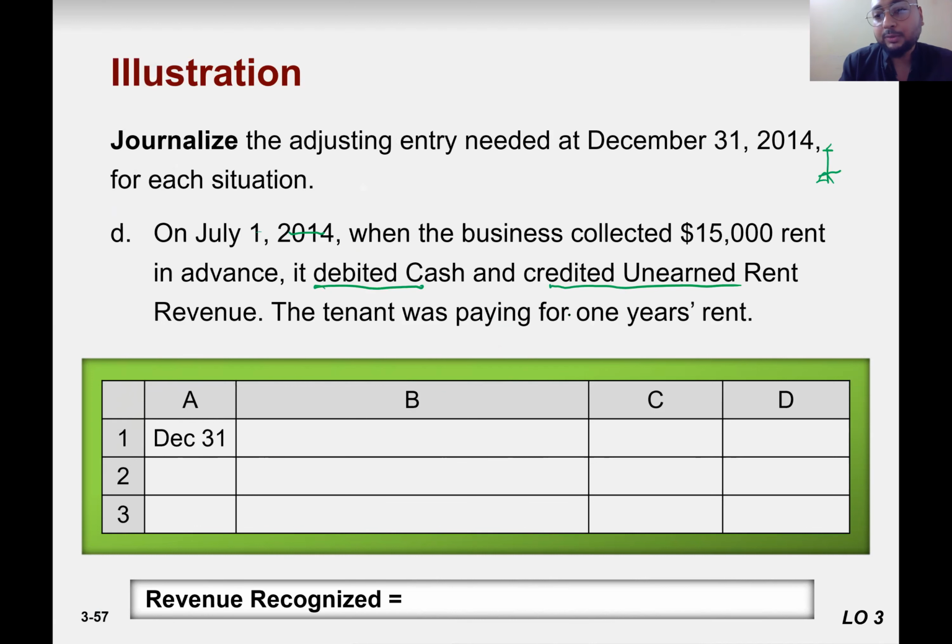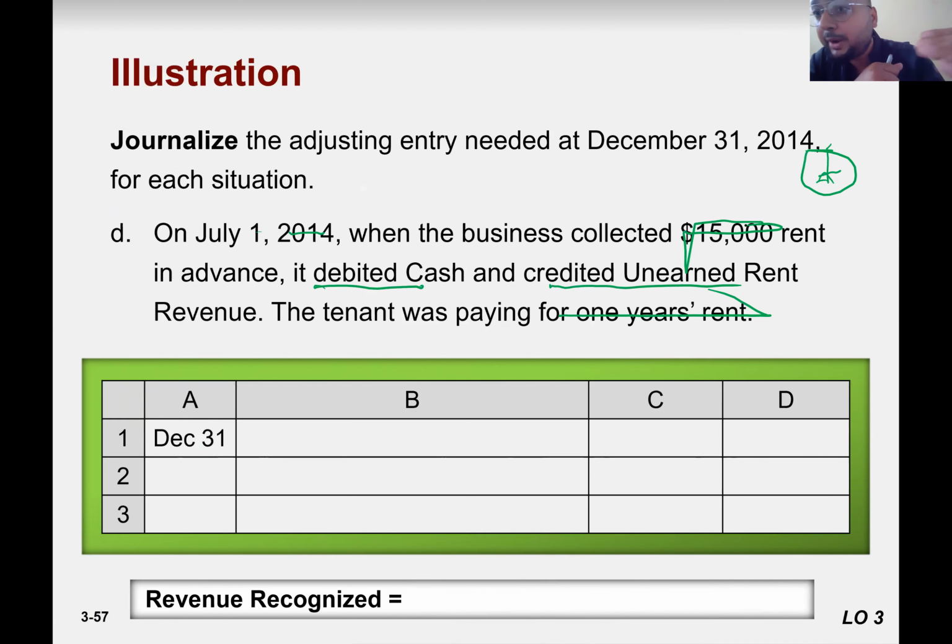So the tenant was paying for 1 year rent. Now what happened? We have July passed, July, August, September, October, November, and December. 6 months passed and you are now standing on 31st of December. So how much from this rent has been consumed?